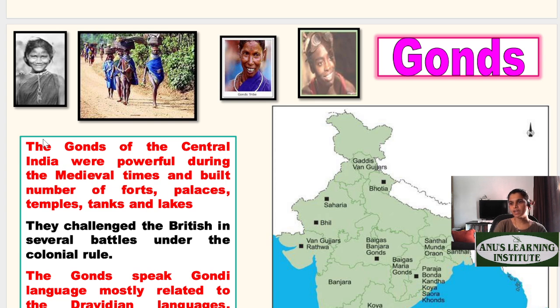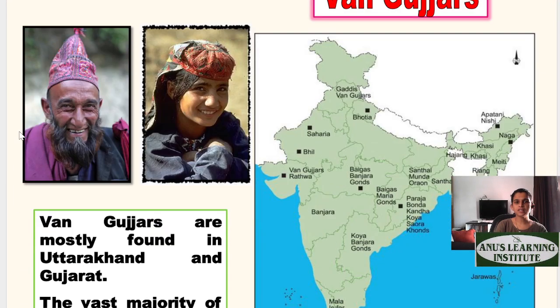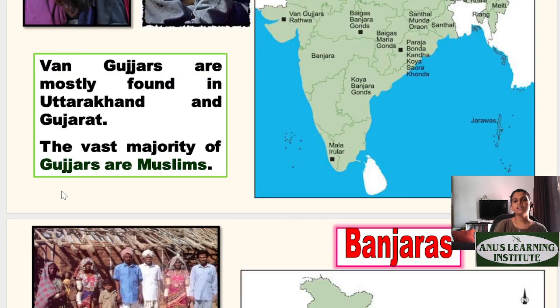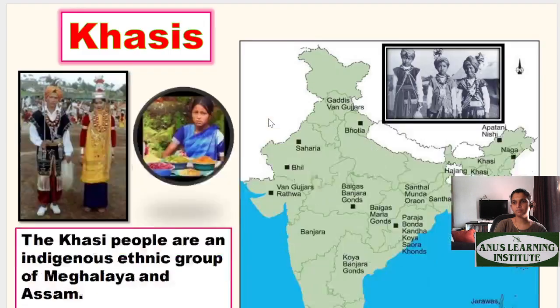If you see, we have Gonds in Madhya Pradesh and central India. Then we have the Van Gujjars. As I told you, Van Gujjars are mostly found in Gujarat, Uttarakhand, and Himachal Pradesh as well. Then we have Banjaras. Banjaras are also called Lamani and Varnacharis in Sanskrit, and they are basically found in Maharashtra and Madhya Pradesh. They are Telugu speaking people basically.